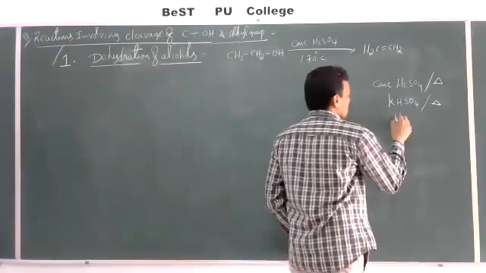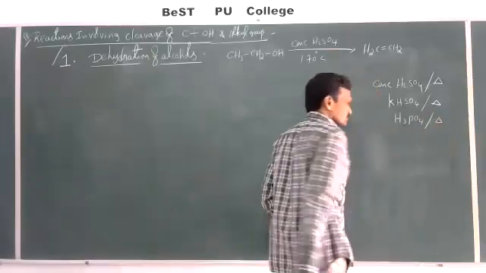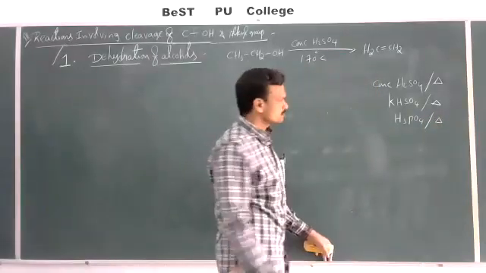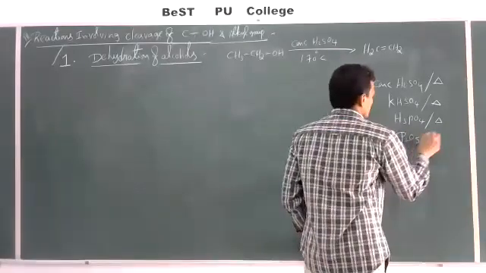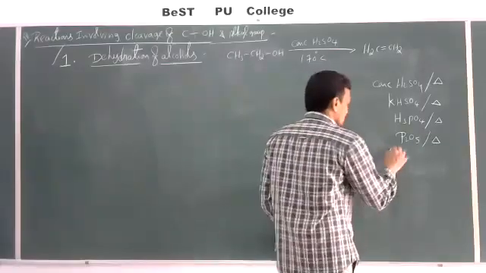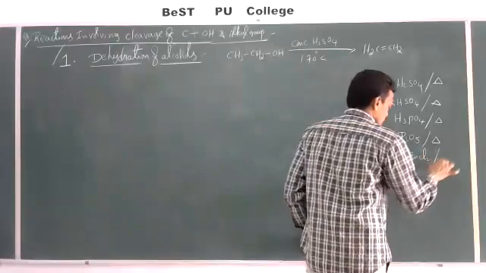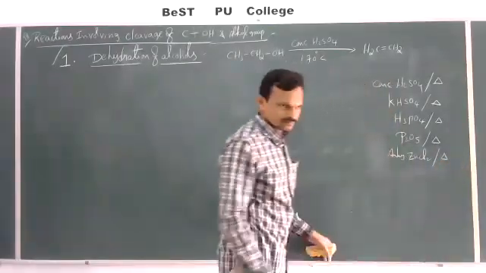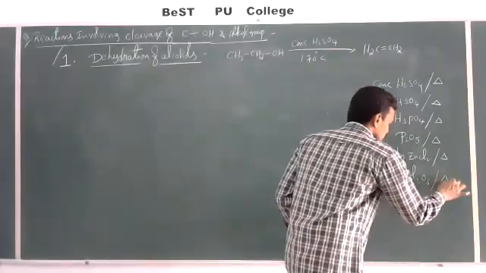Otherwise phosphoric acid, H3PO4 plus heat. P2O5, phosphorus pentoxide. Anhydrous ZnCl2 and heat. Al2O3, heating.